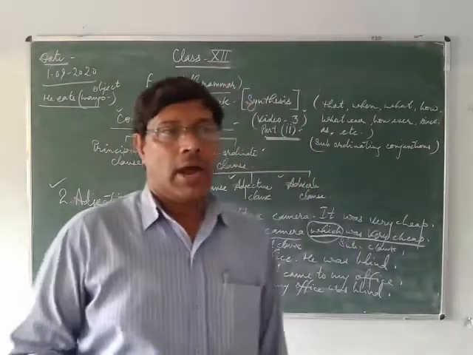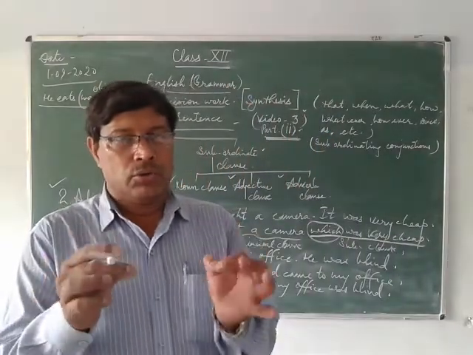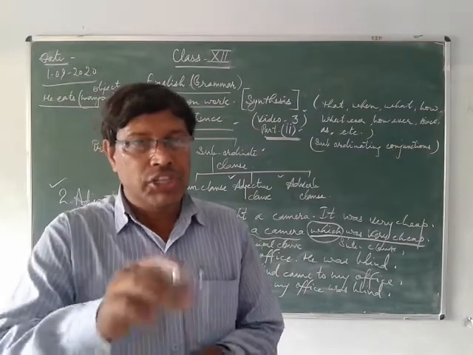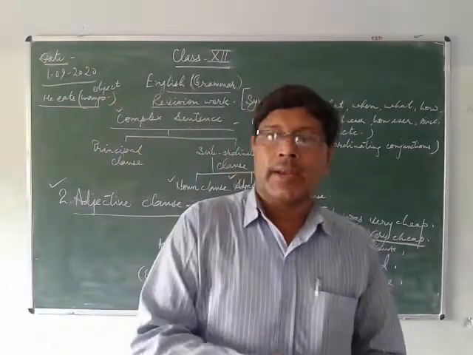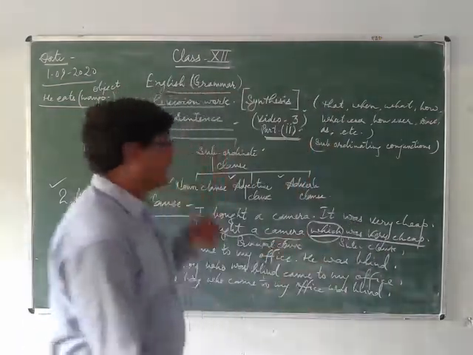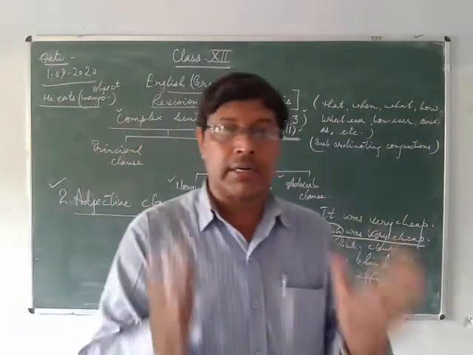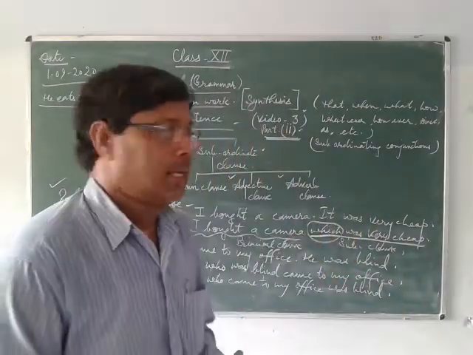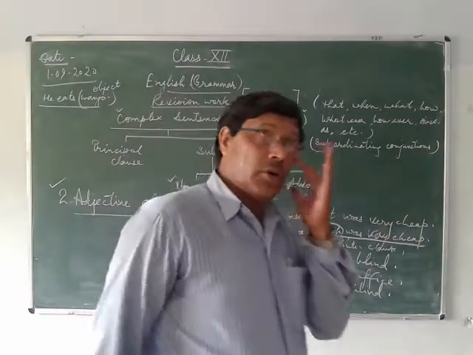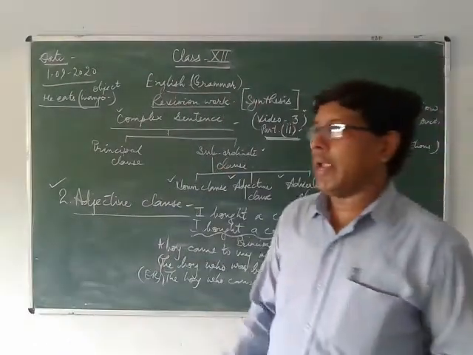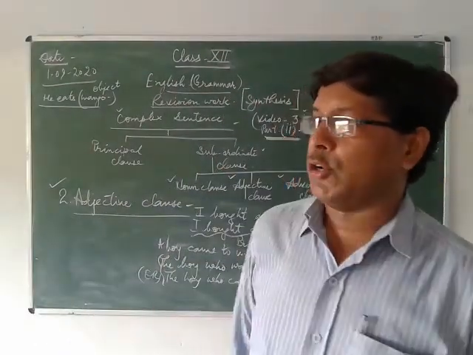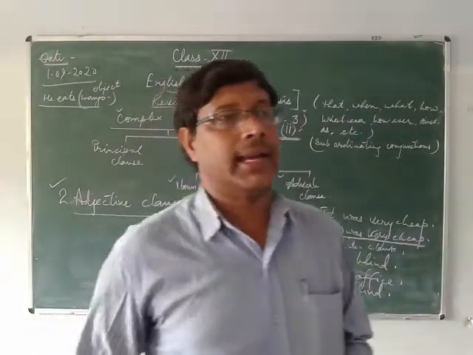In that video, I taught you to use an adjective just before a noun to define it. But in this complex sentence, you will use the whole subordinate class just by the side of your principal class, and it works as an adjective. The whole class works as an adjective.